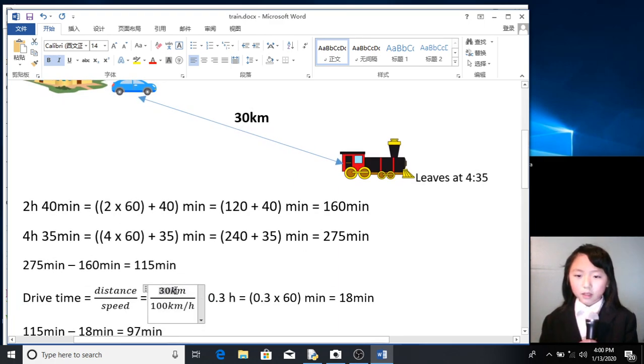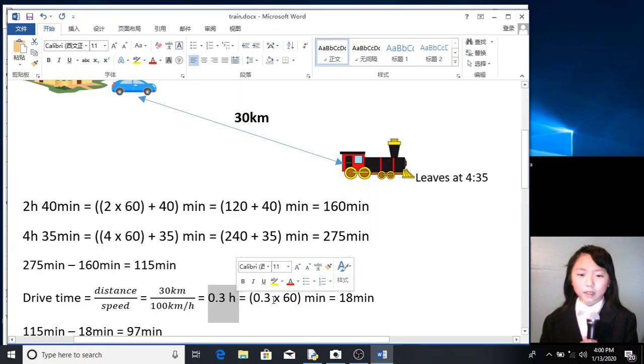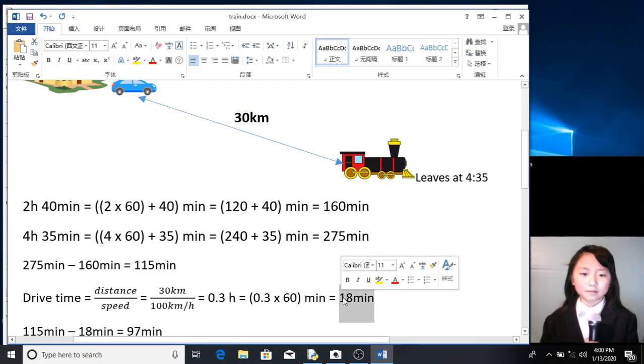So 30 kilometers over 100 kilometers per hour equals 0.3 hours. And we convert this to minutes. So 0.3 times 60 equals 18 minutes.